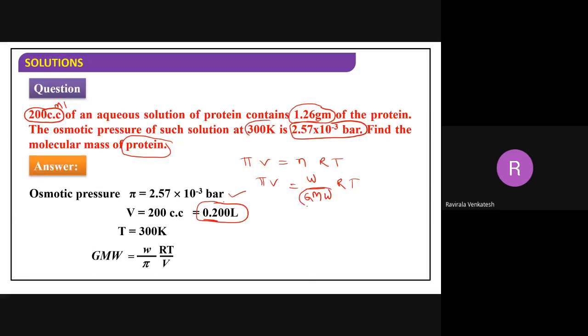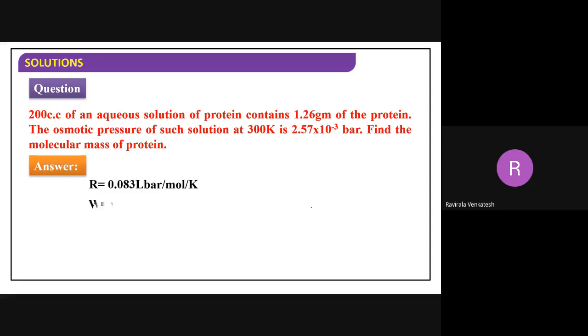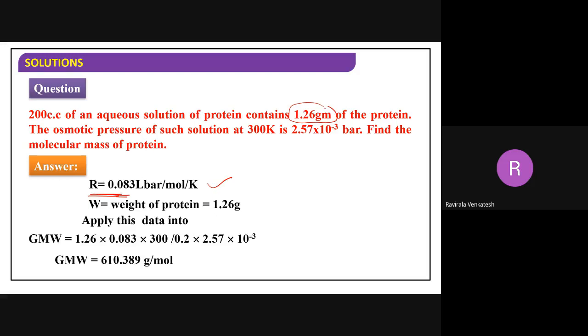Now gram molecular weight is equal to W R T divided by pi V, by this formula. Substitute like this also, you will get the same thing. When you substitute, R value is equal to 0.08, a universal constant. Always take 0.08. And weight of the protein is 1.26 grams. After substituting everything, the gram molecular weight we are going to get is 610.